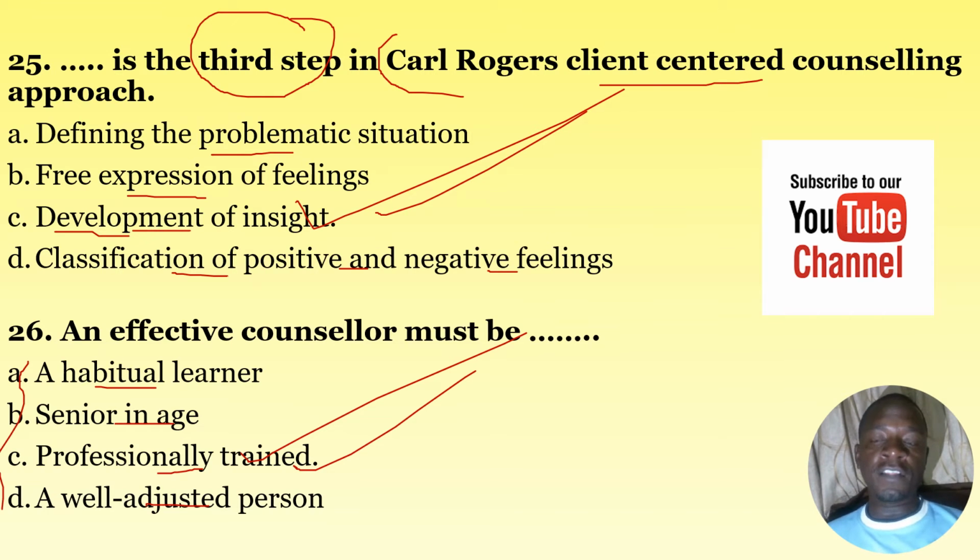You realize that counseling is a profession that is guided by several statutes, regulations, codes, and standards. And so one must always be trained and must be a professional so as to become very effective and also effectively deliver and assist clients. So the correct answer, number 26, is C.